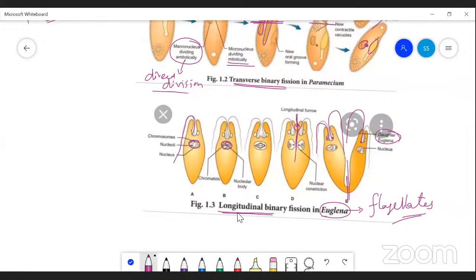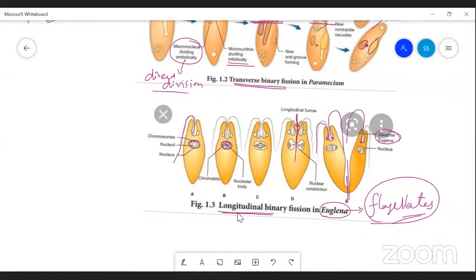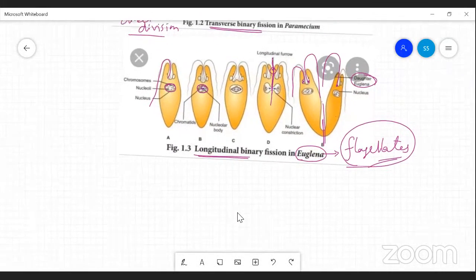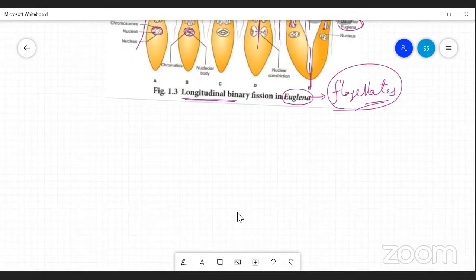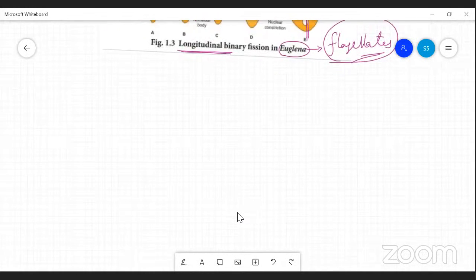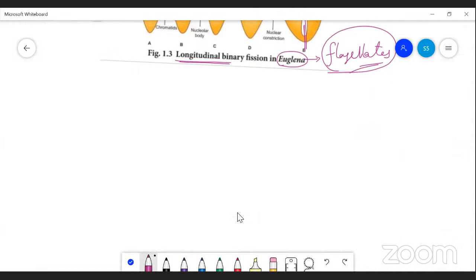Generally, protozoans are classified based on their locomotory organ. Based on the presence of the locomotory organ, they are classified into different types. So binary fission takes place during favorable conditions. And the next one, the second type, is multiple fission. Multiple fission also takes place during favorable condition.